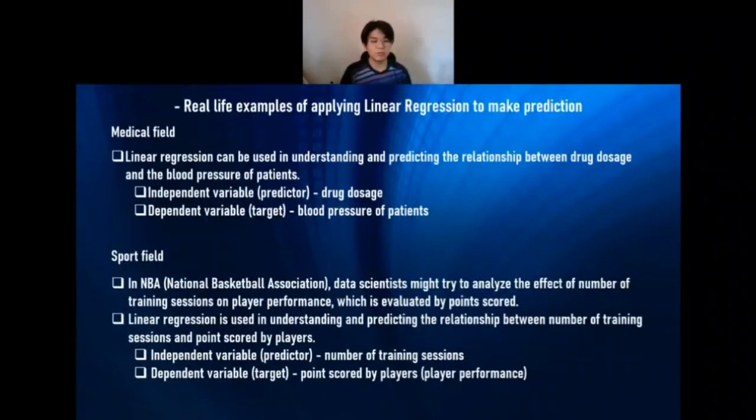In another field, which is the sport field, in the NBA, the National Basketball Association, the data scientists might try to analyze the effect of the number of training sessions on a player's performance. The player's performance is evaluated by the points scored. Linear regression is used in understanding and predicting the relationship between the number of training sessions and points scored by players. The number of training sessions will be the predictor, which is the independent variable, while the points scored by players, which is the player performance, will be the dependent variable, which is the target.